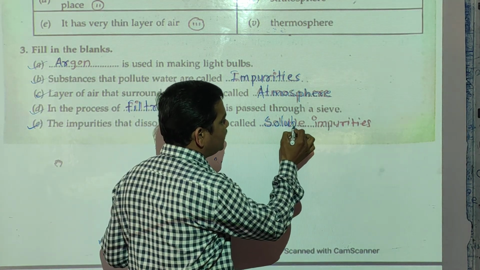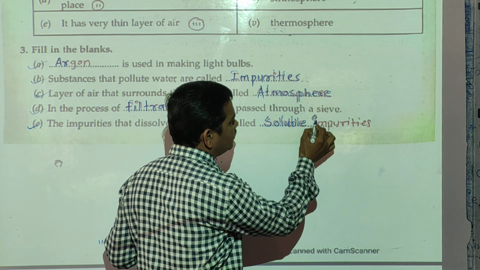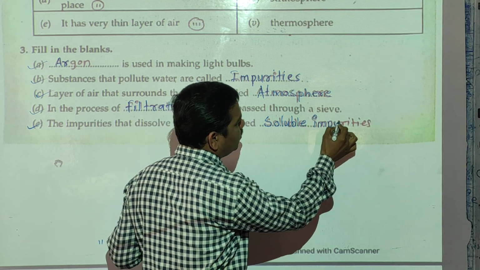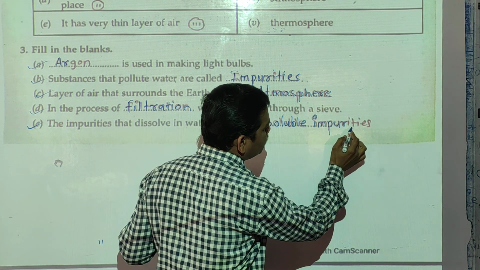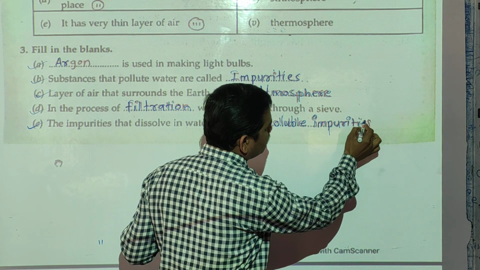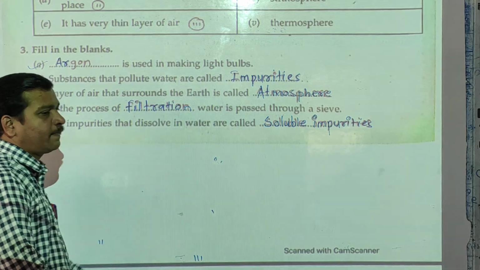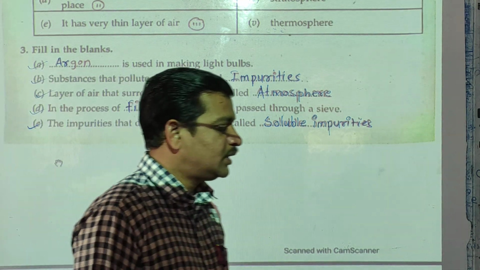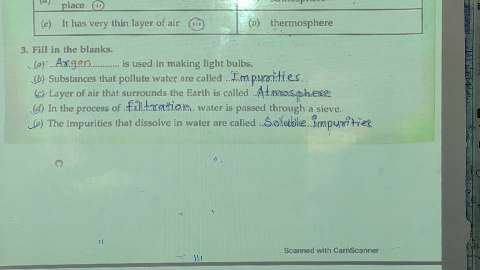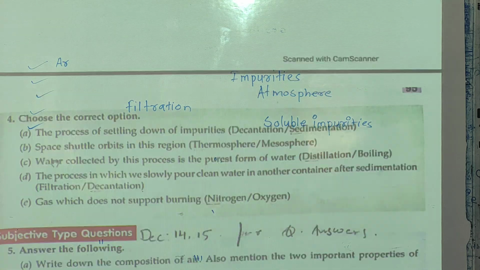Those are dissolved in water, so we call them soluble impurities. Okay students, before the next question, you can write down these answers. Now we'll go to the next question.